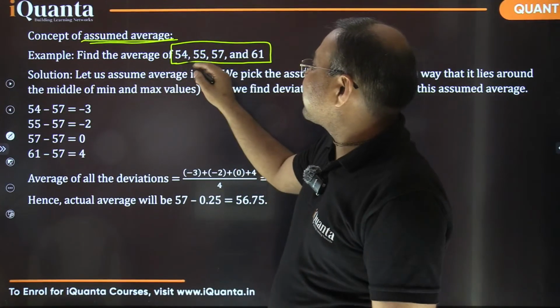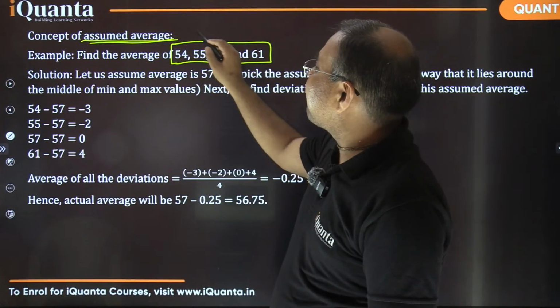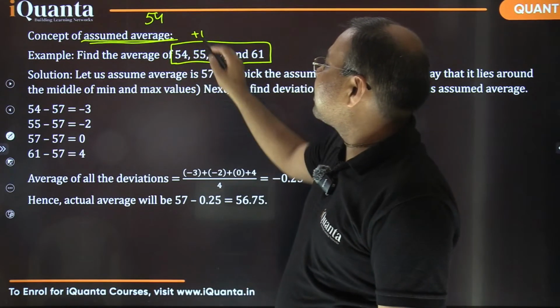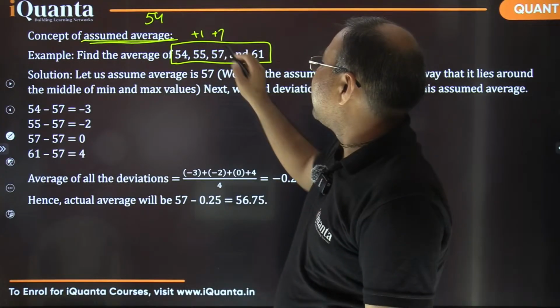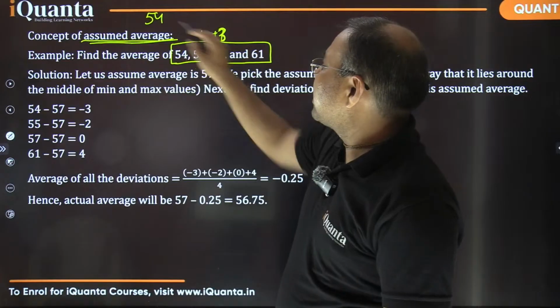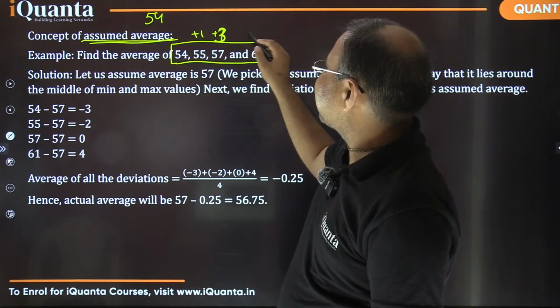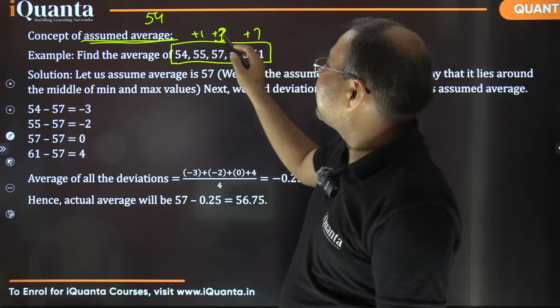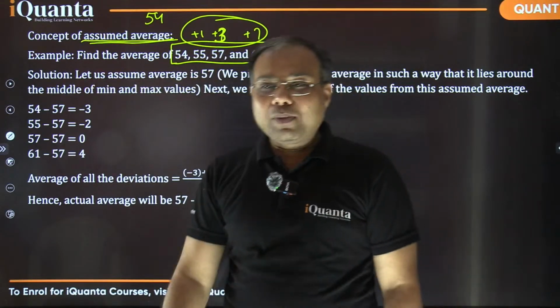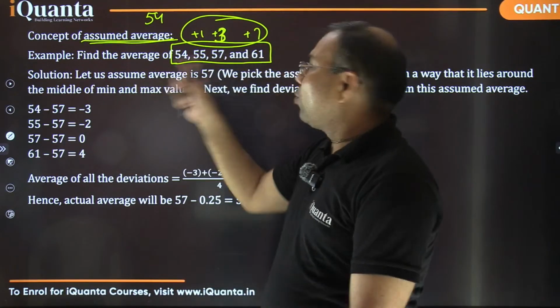So how much extra is there over 54? This person is having 1 extra ball. 54 everyone is having. Other than that, this person is having 1 extra ball, this person is having 3 more, and this person is having 7 more, right? So 7 plus 3, 10, and 1, 11. Now these extra 11 balls need to be distributed equally among the 4 persons, right?